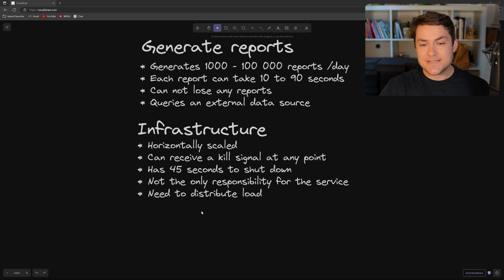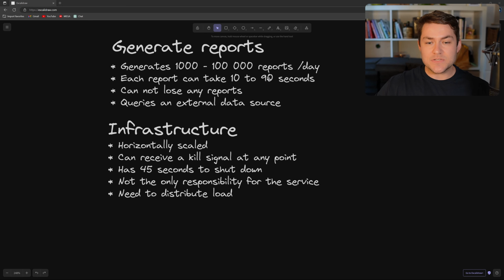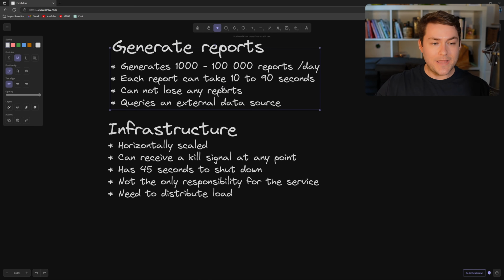Okay, so we can see a serious problem here. Reports can take up to 90 seconds, but if we receive a kill signal, then we have 45 seconds to shut down. So what happens if we're 10 seconds into generating a report that's going to take 90 seconds and we receive that kill signal? Well, then we might lose the report and we're not allowed to do that.